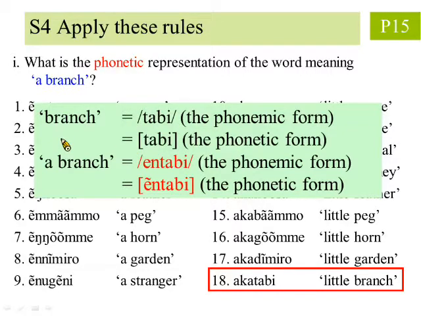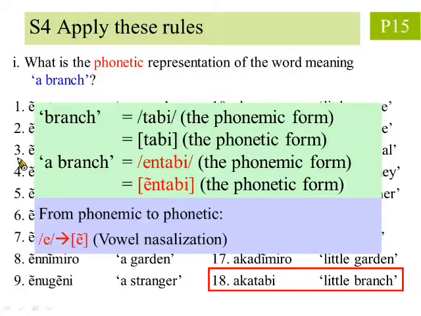Next, we add the prefix meaning a, whose phonemic representation is an, to get the phonemic form of a branch. To fully derive the phonetic representation, we have to apply the rules we found previously. Here we use vowel nasalization to modify the prefix and obtain the final phonetic form.